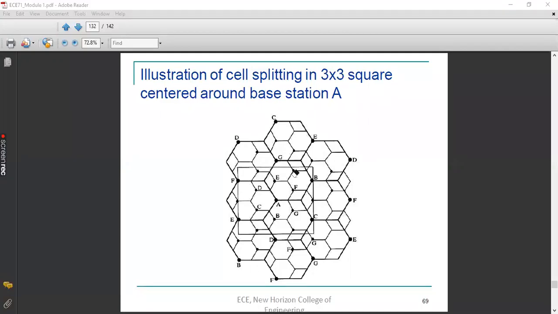So the side length will be the same as the radius, sir. Yes, the side length of the hexagon will be the same as the radius of the hexagon, because when you join the center to the corners of the hexagon, that will be an equilateral triangle of angle 60 degree, isn't it? Equilateral triangle means all the three sides are the same. So the radius of the hexagon will be the same as the side of the hexagon. So please keep it in mind. Now coming to the question that I'm asking you. I am having a base station which is located at A.